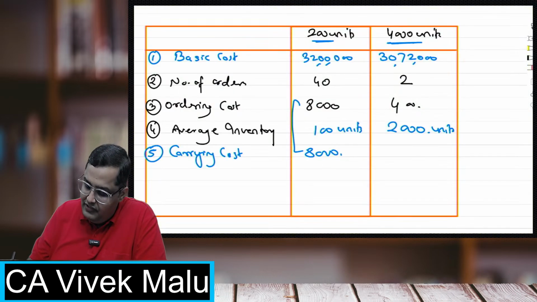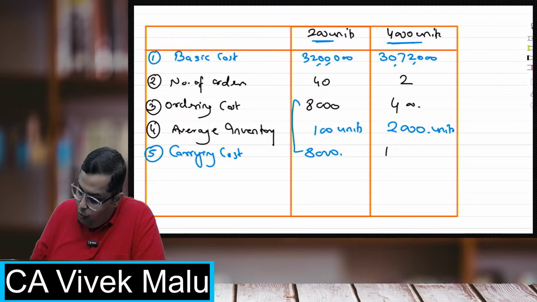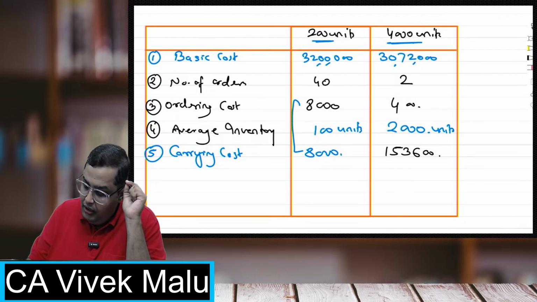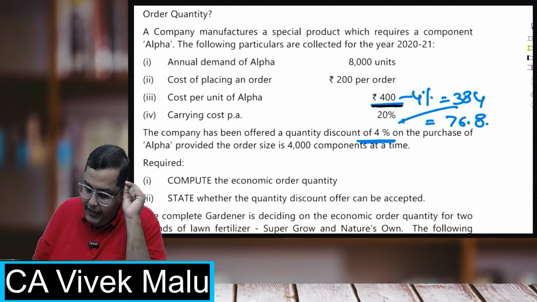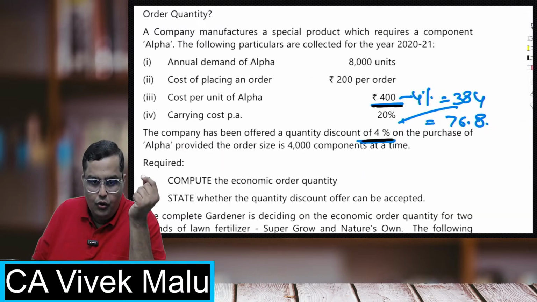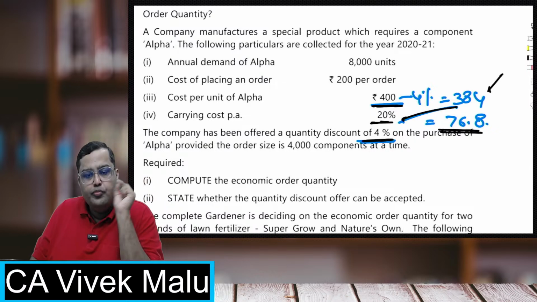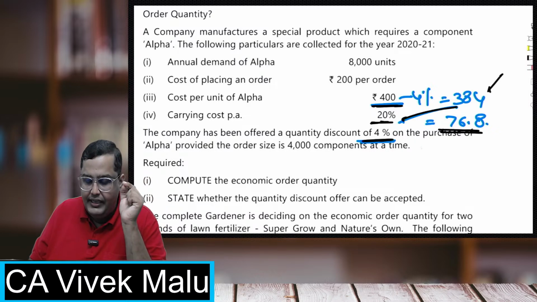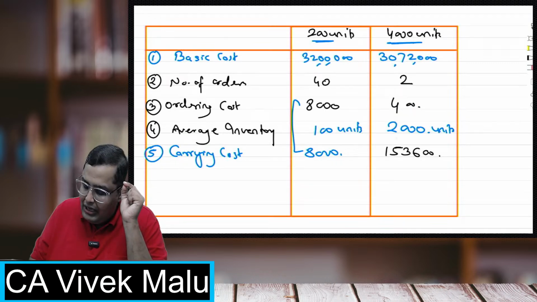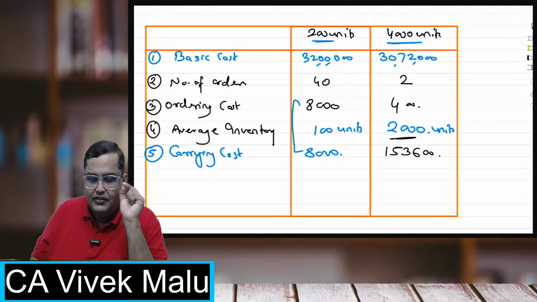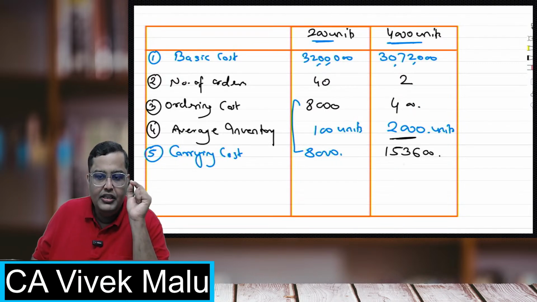Now students, 76.8 into 2,000 units. So my carrying cost is coming 1,53,600. I'm repeating this again. See this, 400 minus 4% because I got a quantity discount. So my new cost is 384. Carrying cost is 20%, so 384 into 20%, my carrying cost per unit will be now 76.8. And I am carrying 2,000 units. So 2,000 into 76.8, I got 1,53,600.